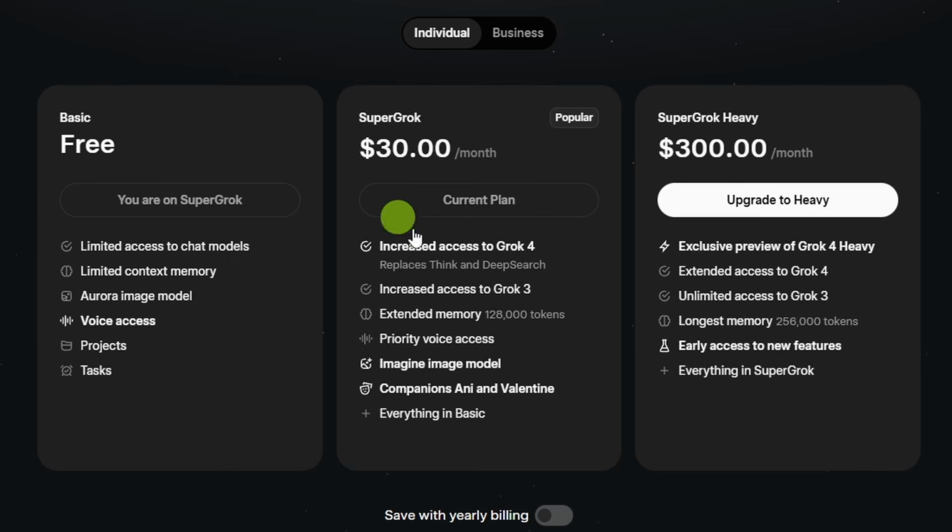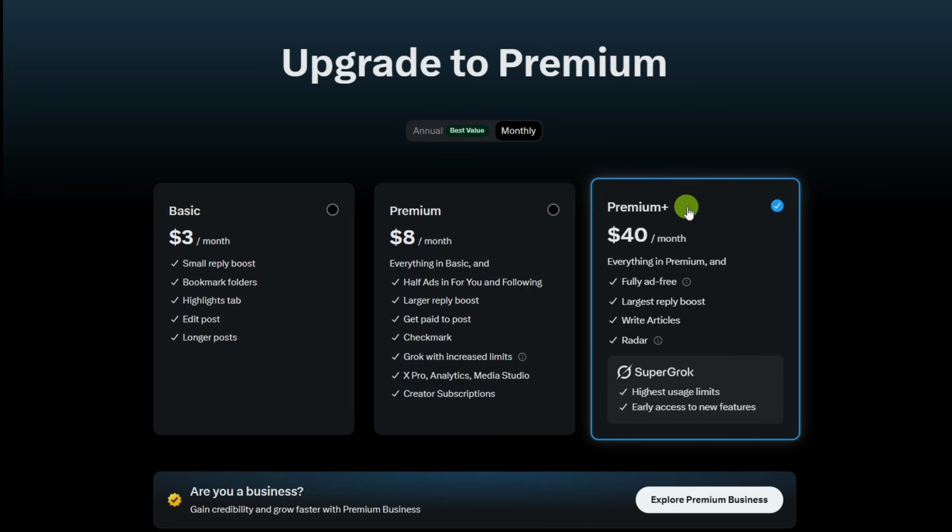And by the way, where it says Super Grok is my current plan, I don't have a separate Grok or Super Grok subscription. I have a Premium Plus subscription on X, which includes Super Grok. Don't judge me, I'm not paying this kind of money for it. I got a great deal last year before they did the price increase and a Black Friday deal, so it was $100 for an annual subscription, which is about to expire.